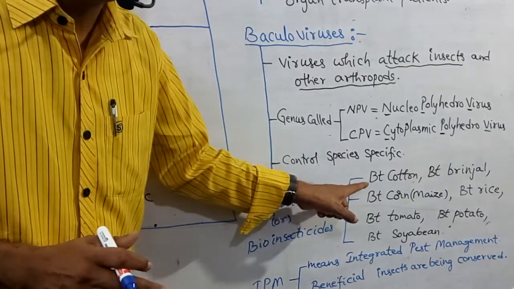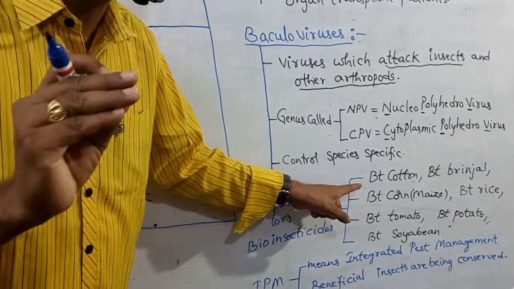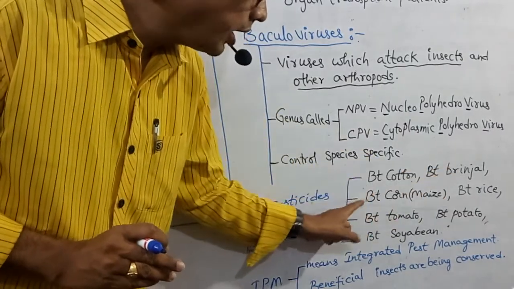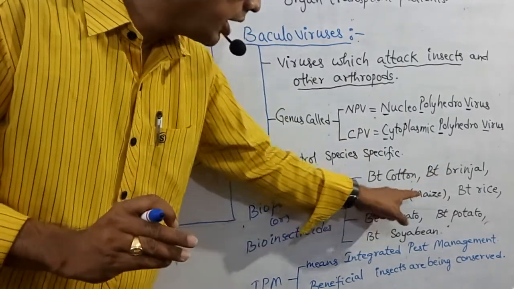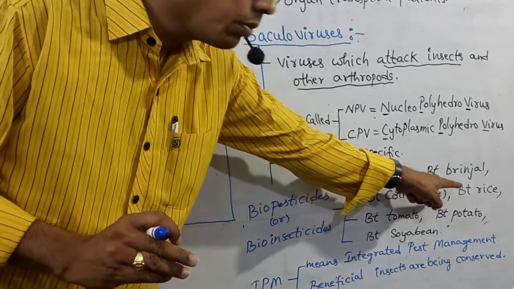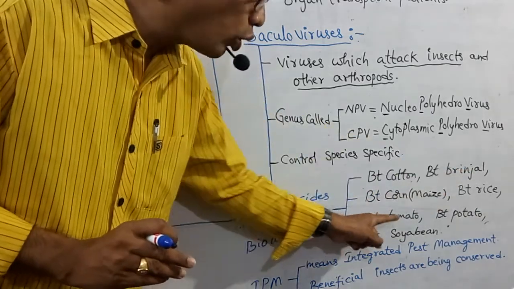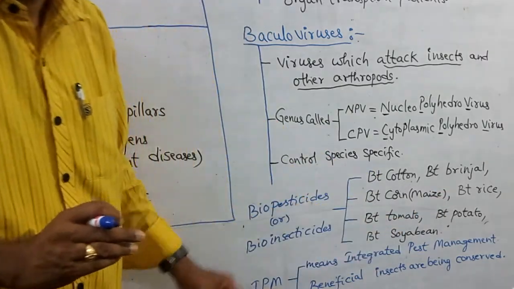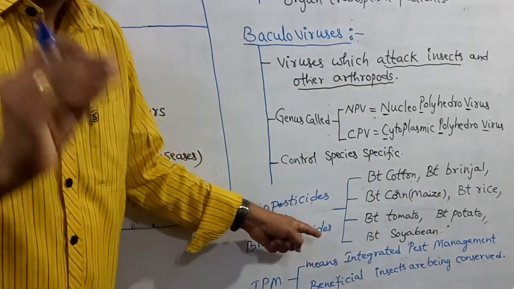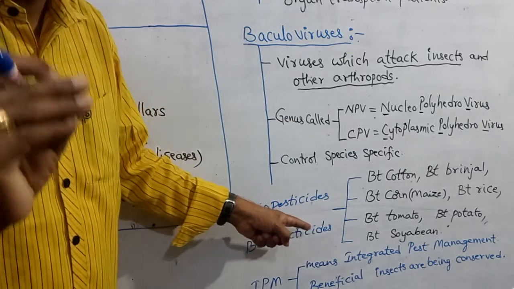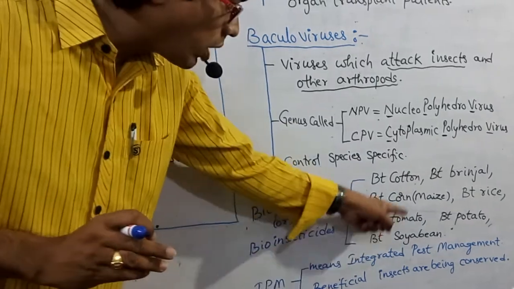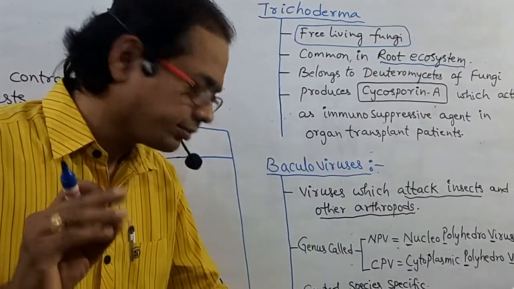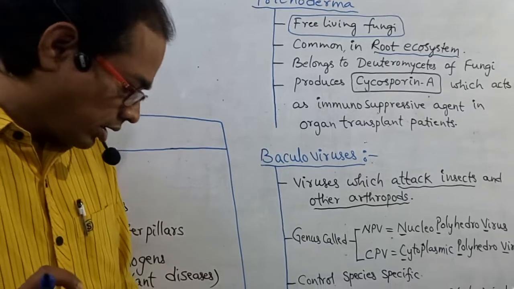So, what are those bioinsecticide or biopesticide plants? Bt cotton, Bt brinjal, Bt corn. Corn means maize. Next, Bt rice, Bt tomato, Bt potato, Bt soybean. So these 7 plants are bioinsecticides or biopesticides. Try to remember all these plants, my dear students. Those are very important.